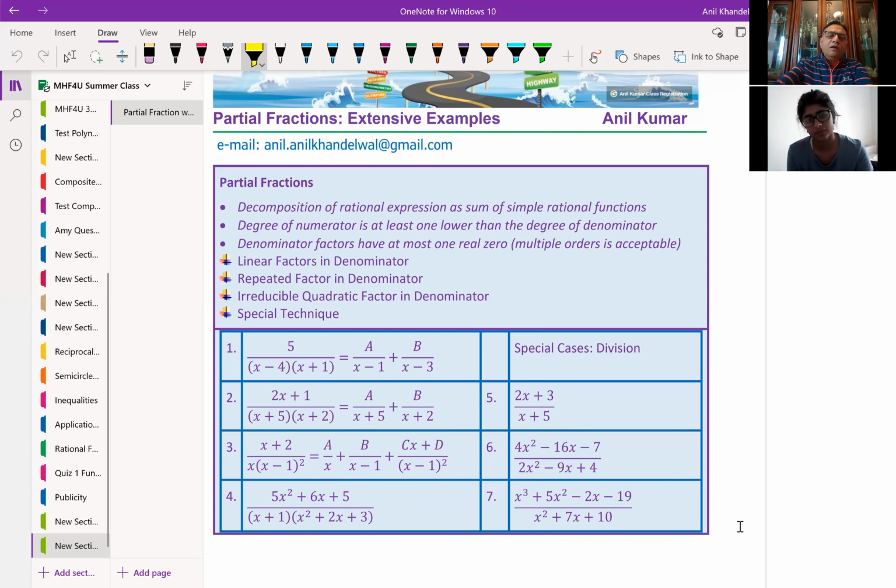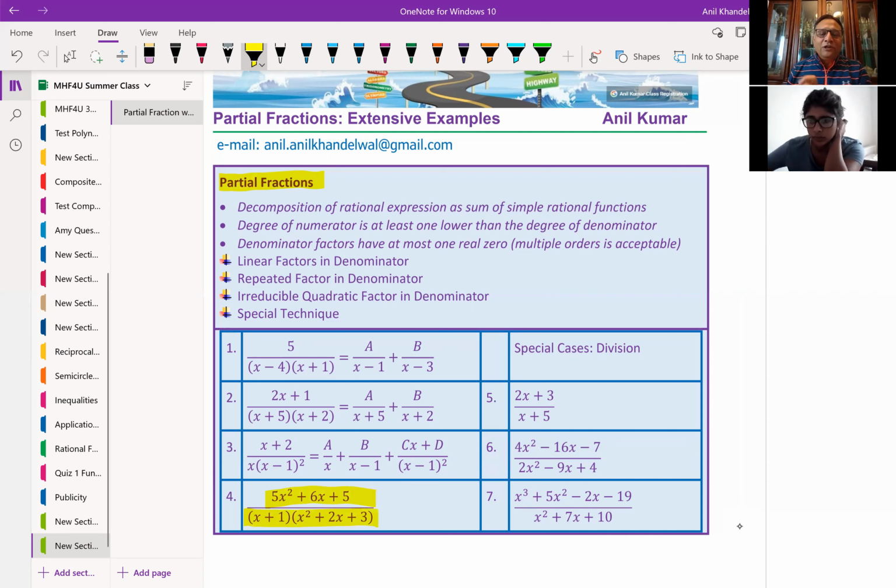When we say partial fraction, what does it really mean? Let's try to understand that. Let me take an example. Let's say we have example 4 here. Do you see this example 4? It is written as 5x squared plus 6x plus 5 divided by x plus 1 times x squared plus 2x plus 3. Correct?